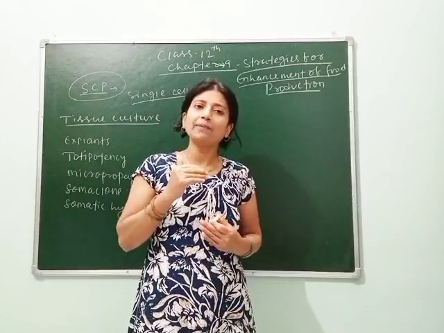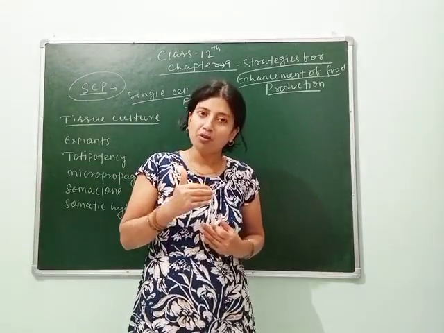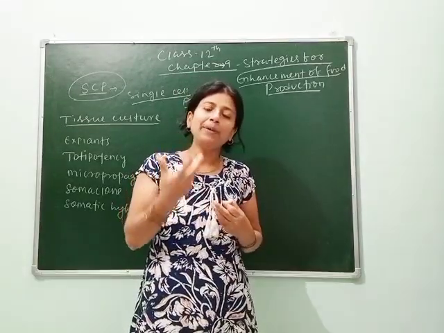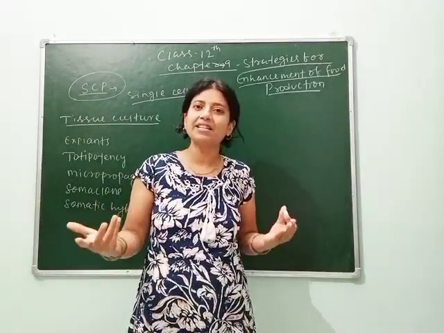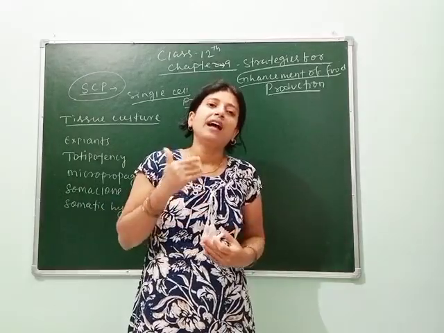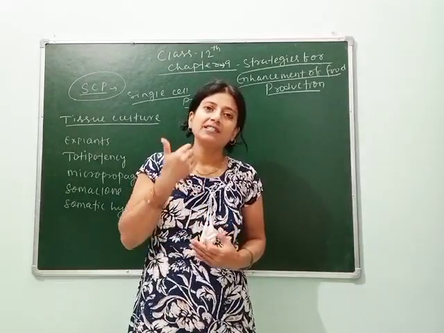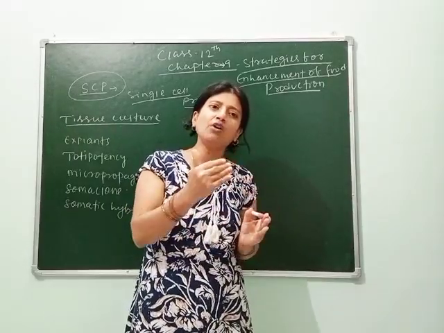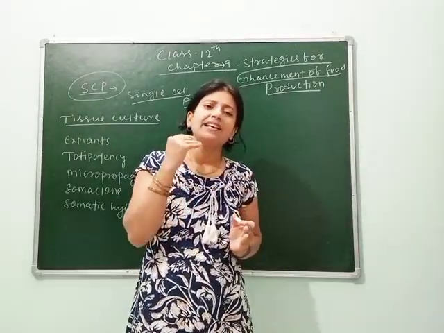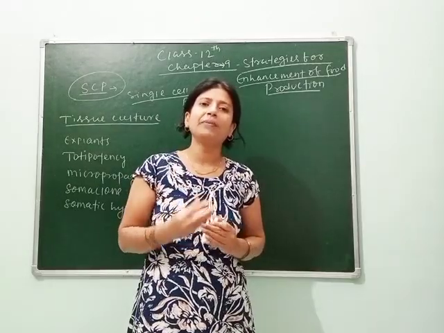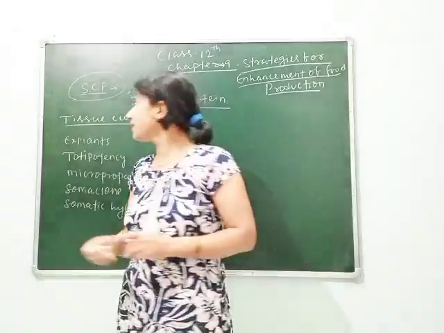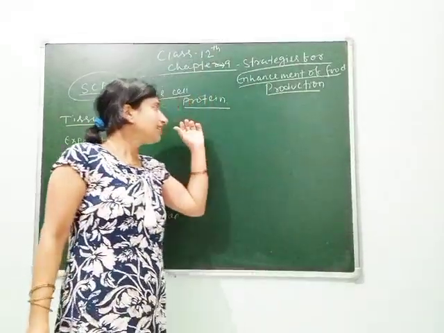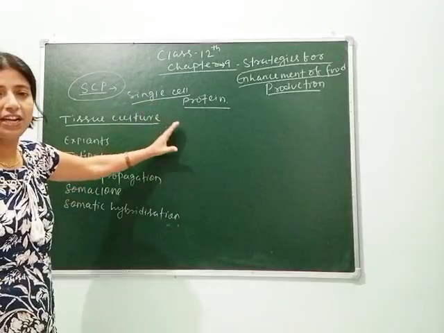The most important food is protein, and protein is so expensive that not everyone can afford it. That's why our agriculture scientists try to find how a poor person can get enough protein at less cost. Clear? So in this topic, we see how single cell protein can fulfill the protein requirement.